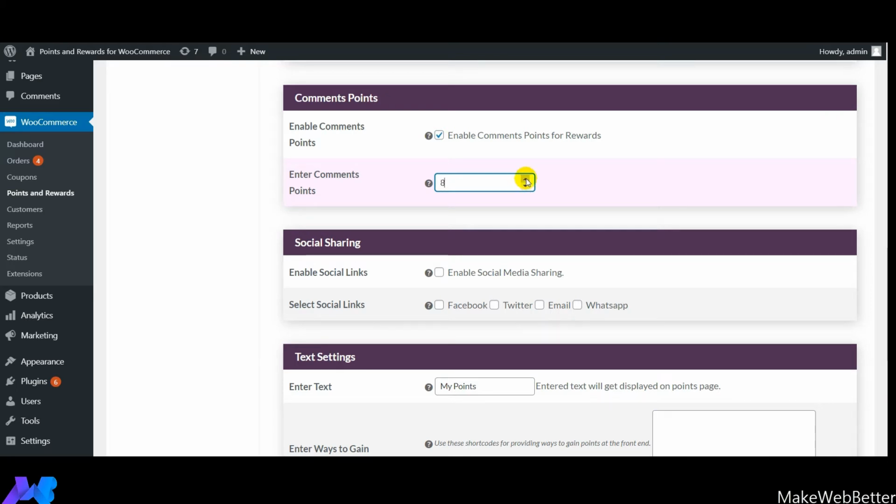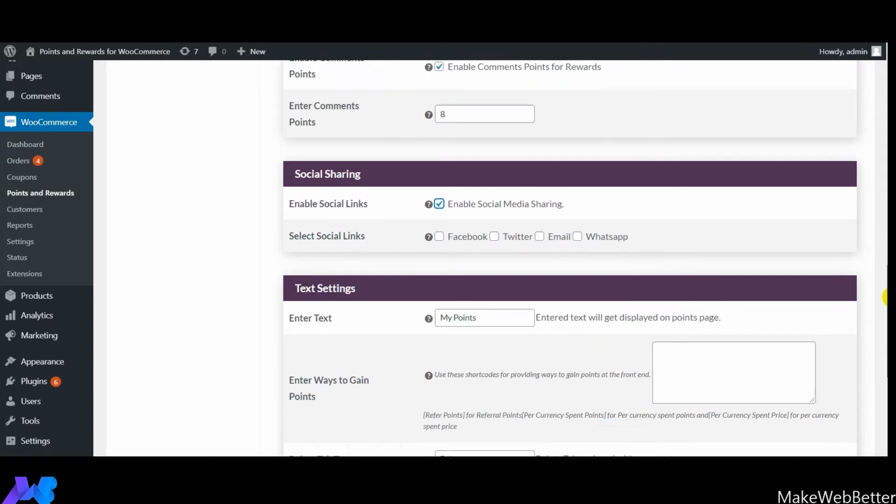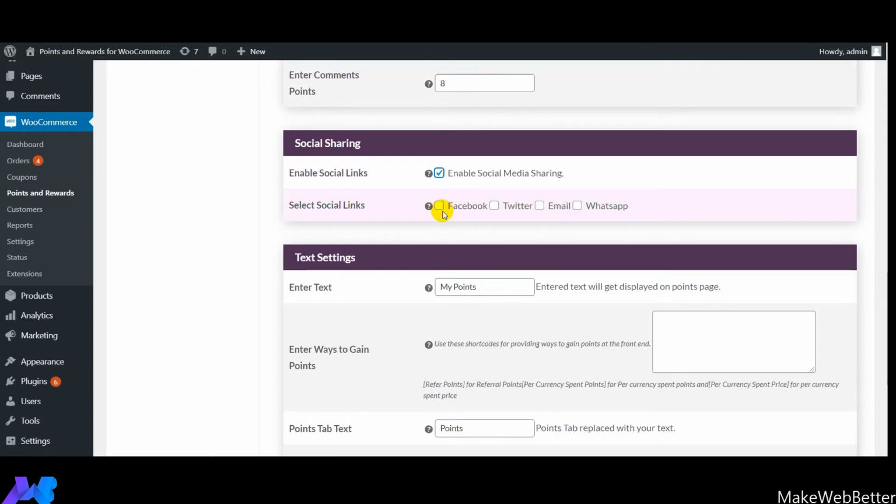So guys, the next feature that comes up is the social sharing feature of our plugin. With the help of this functionality of the plugin, you can let your customers share the referral links on the different social media platforms. The very first thing that you need to do is enable social links feature right from here. And next is select the social links. These are the various platforms, as you can see: Facebook, Twitter, email, WhatsApp. Over here you can select the social links that you want to enable for your customers, and that will be available to them to share the referral link.